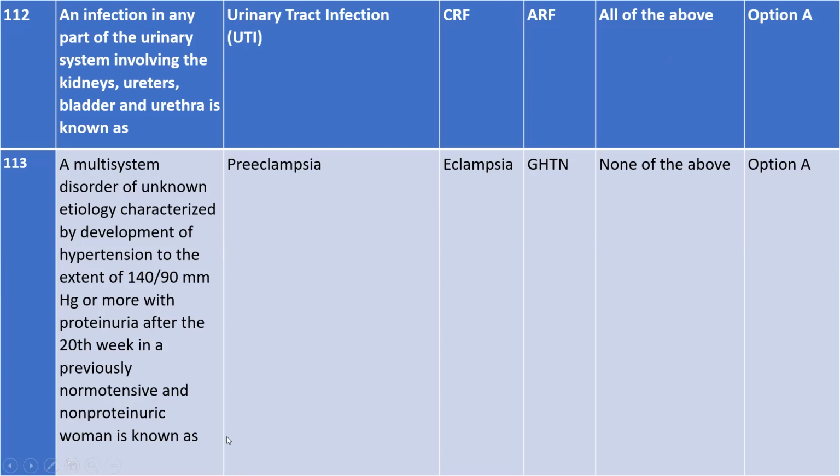So next one, a multi-system disorder of unknown etiology. Just wait a minute. What is multi-system disorder? Srijana, explain what is multi-system disorder. Ma'am, which can affect multiple organ systems together. Very good. Multiple organs at a time, isn't it?